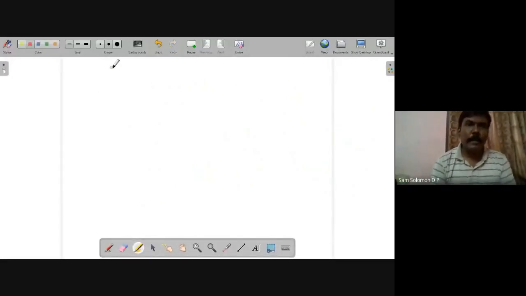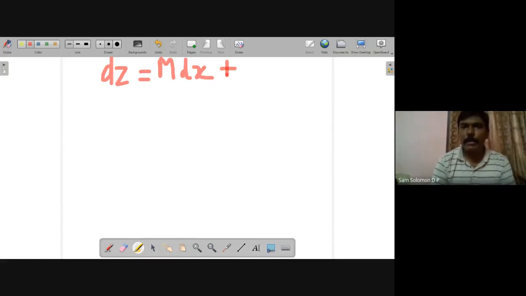Okay, that is fine. So what we have now is the equation dz equal to m dx plus n dy. That is the equation for which we need the solution. For this, if there is a solution, you have the exact differential. If there is no solution, then it is an inexact differential.